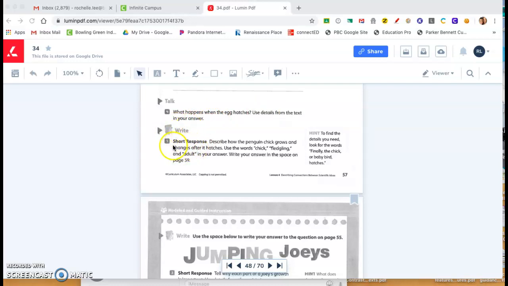Write. Short response. Describe how the penguin chick grows and changes after it hatches. Use the words chick, fledgling, and adult in your answer. You will write this answer on page 59. Hint: to find the details you need, look for the words finally, the chick or baby bird hatches. So you'll go back and look for this in the passage.